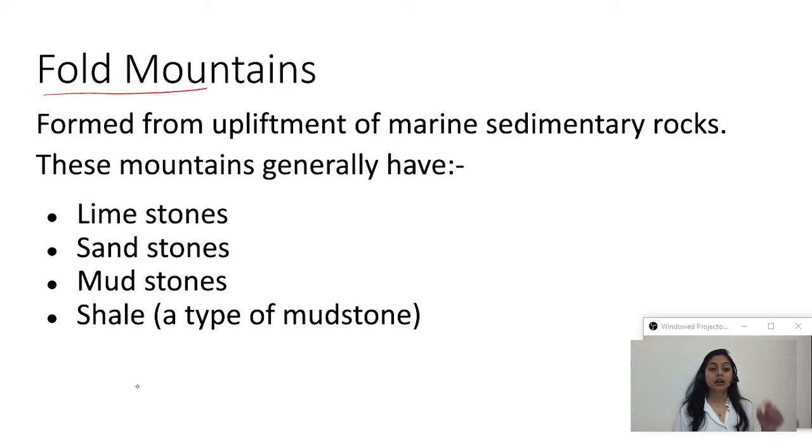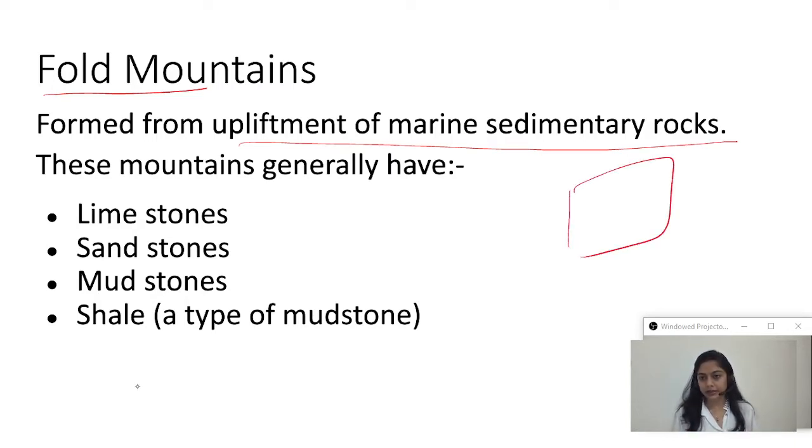See how it is formed: it got formed due to the upliftment of marine sedimentary rocks. This is very important. Mostly we will see the fold mountains on the boundaries of the continents or in the continents. What happens actually, when there was ocean, and the landmass was coming.